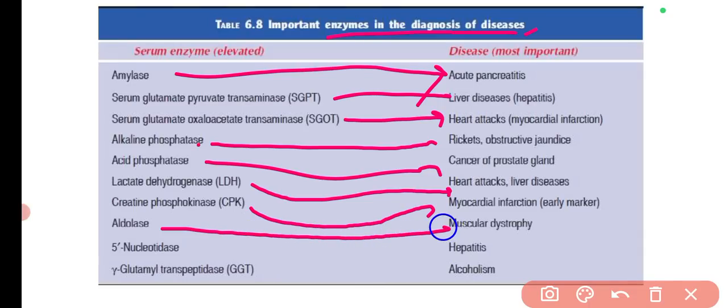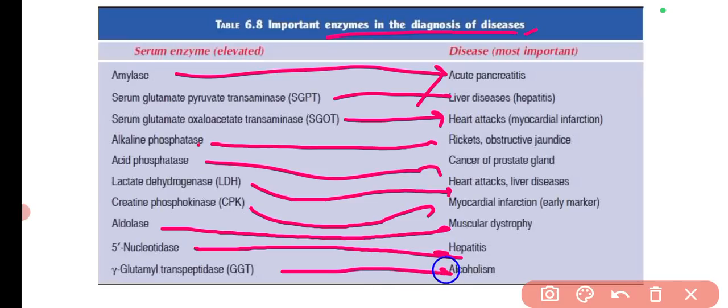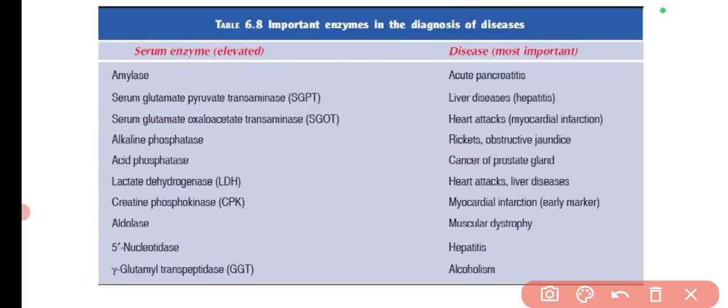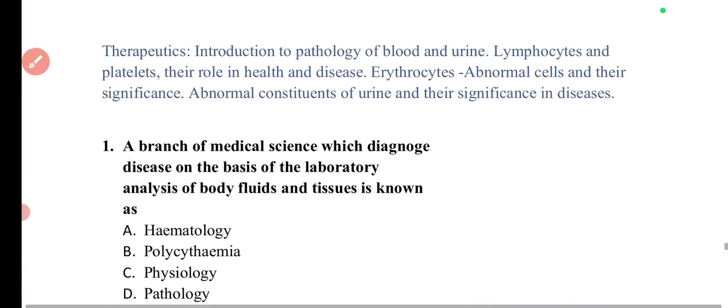Aldolases, these are for muscular dystrophy. 5-nucleotidase, these are for hepatitis. And gamma glutamyl transpeptidase, this is for alcoholism. So SGPT, SGOT, these are very important. Alkaline phosphatase is important. Lactate dehydrogenase is important, and aldolase. These are a few of the examples which are very important in this table. So these are a few things regarding